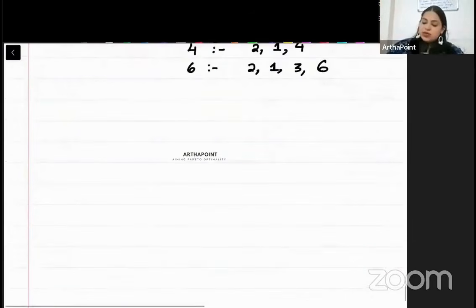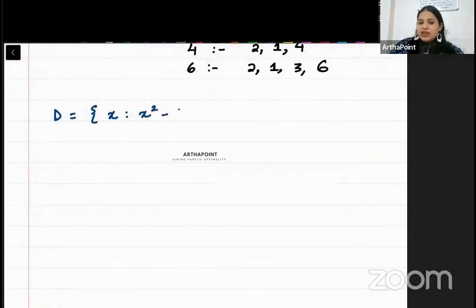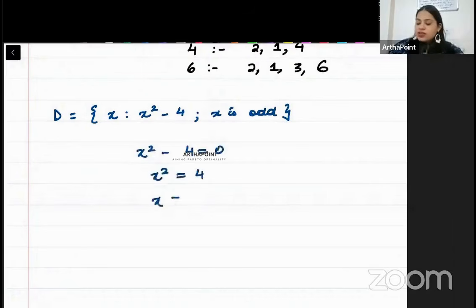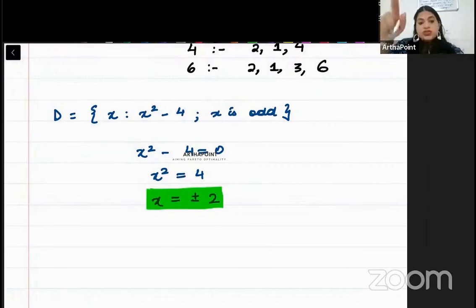Let's come to the next example now. D. D says x is such that x square minus 4 equals 0, but x is odd. Then beta, this is also an empty set. Because if x square minus 4 is 0, then x square will be 4, then x will be plus minus 2. So beta, this is even, x is not odd, so this is incorrect. ठीक है जी, clear हो गई एकदम बात.